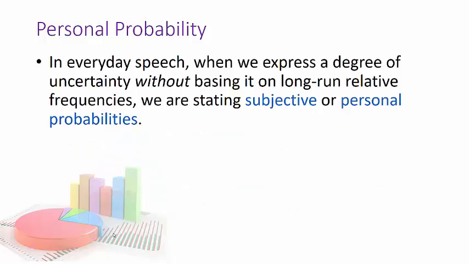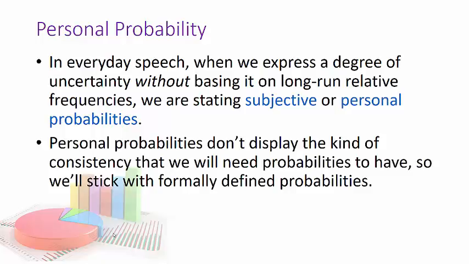In everyday speech, we do use probability a lot. But when we're just saying this or that, we're being very subjective, using personal probabilities. So we're going to stick with more formal probabilities. We're not going to be using personal probabilities because those don't have the consistency we need for these rules.